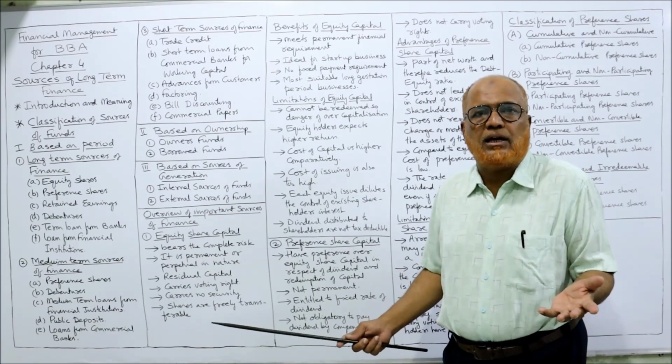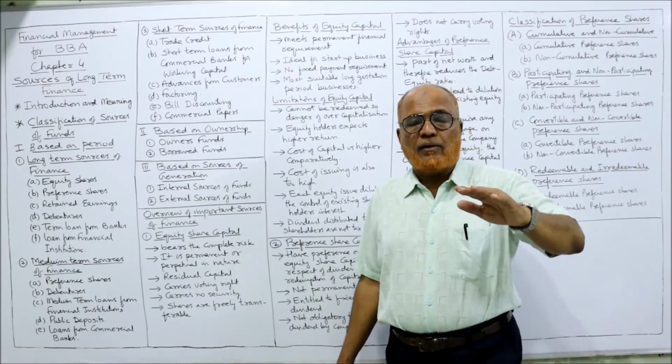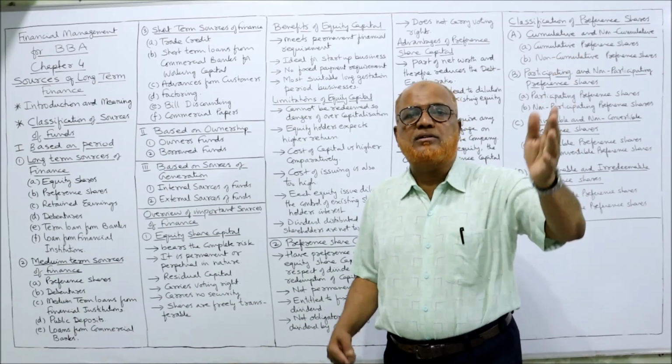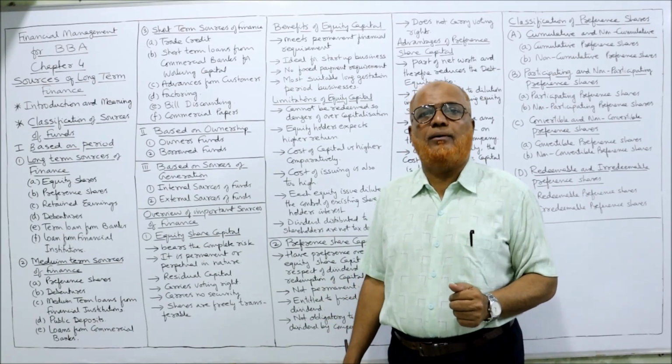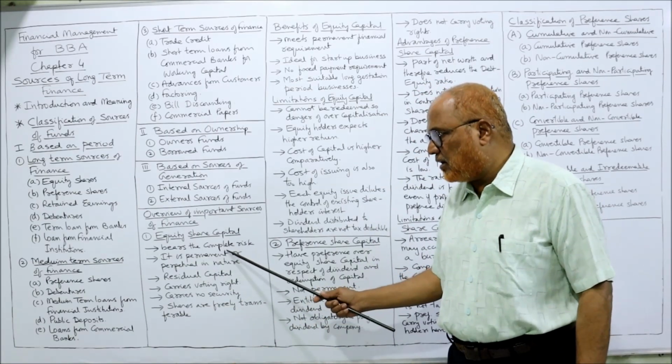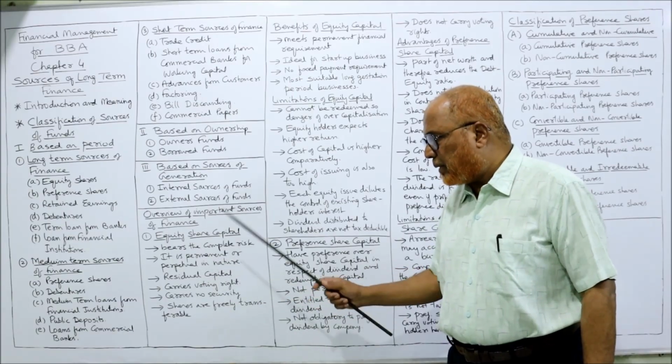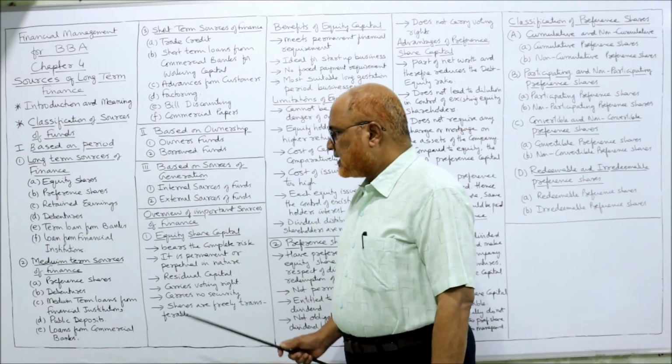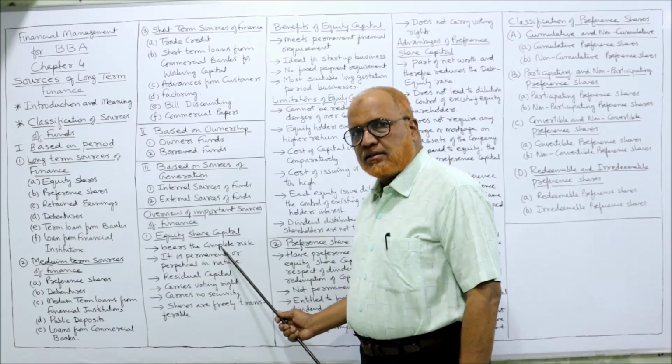They will not get anything. But as a reward, when the company earns huge profit, they will get huge dividend. So that's why the first characteristic is that they have higher risk and higher return. So the first characteristic is that it bears the complete risk and reward.